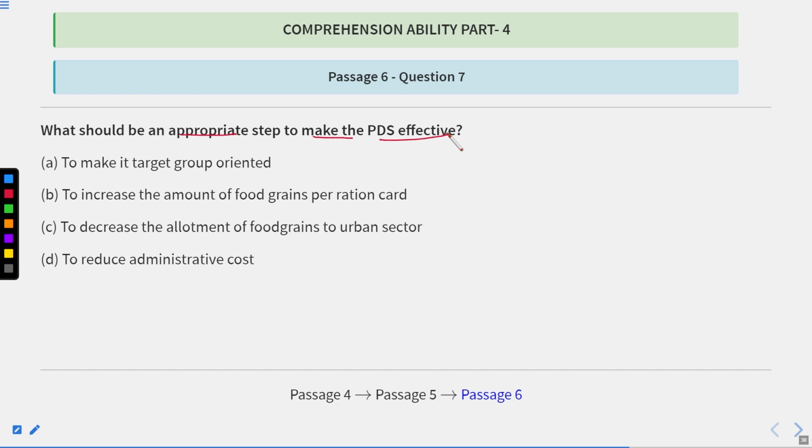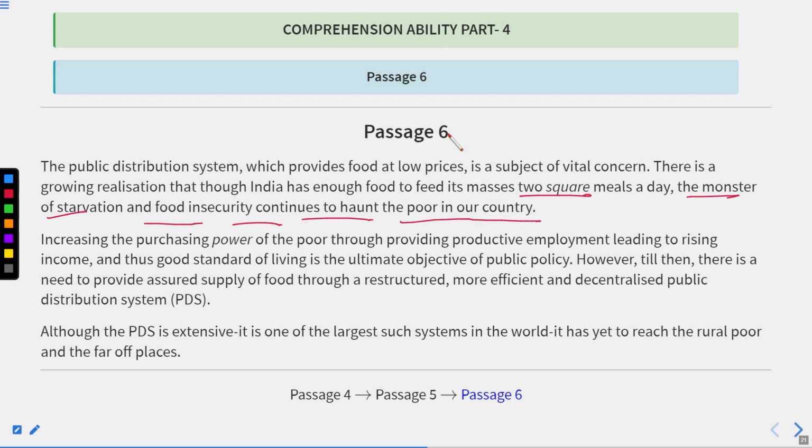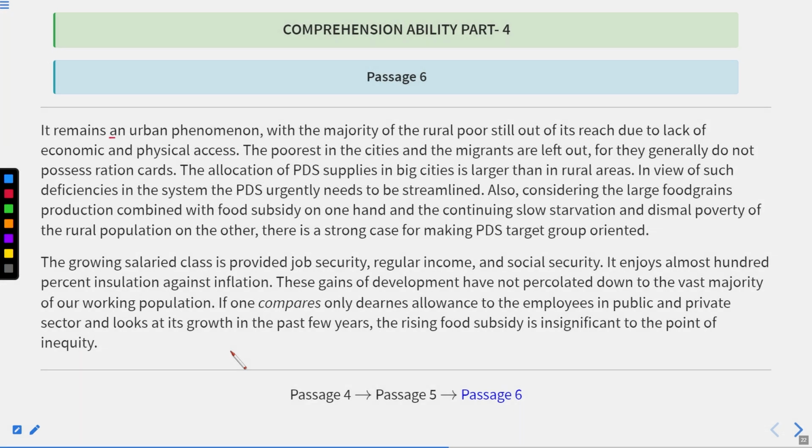Now, let us get back to the passage. Okay, now we have to just look for two keywords, that is PDS and effective. Now in the first paragraph it is not written at all. In the second paragraph again it is not written, that is PDS and effective. No, here as well. So on this page it is not written at all. On the passage, on page number 22. Now let us see this.